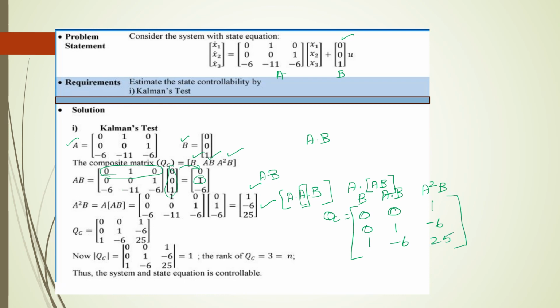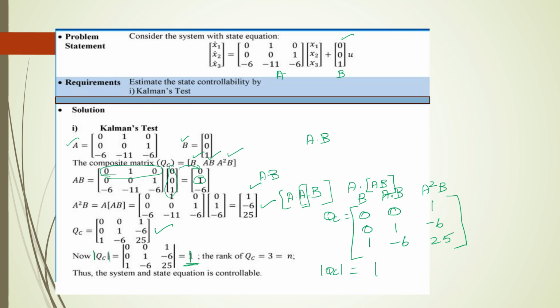So we have completed step 1. Your step 2 is that we need to find the determinant for the given Qc. Okay, we got Qc. Now we need to find the determinant of Qc. Once we find the determinant, we should get a non-zero value. So once we found the Qc determinant, we got the answer as 1. It is a non-zero value. So we can say the system is controllable.